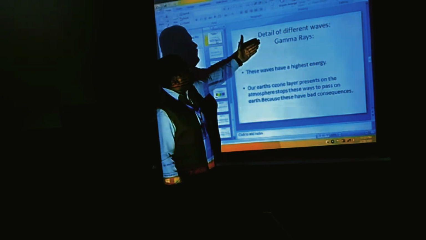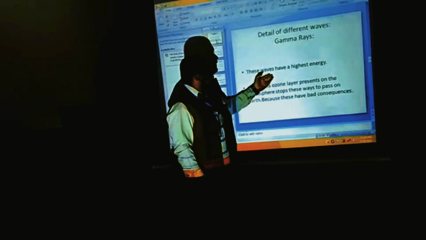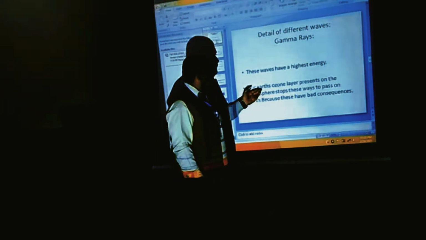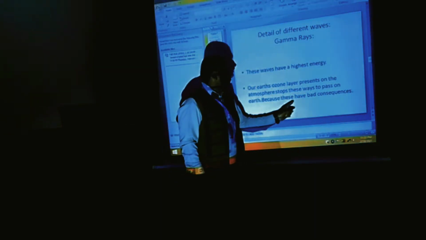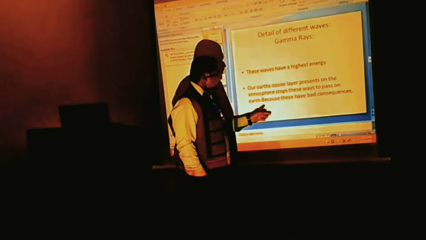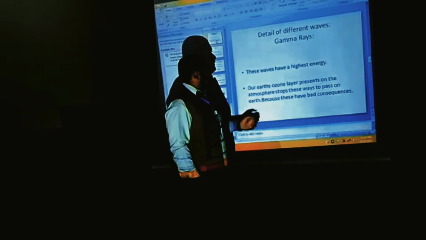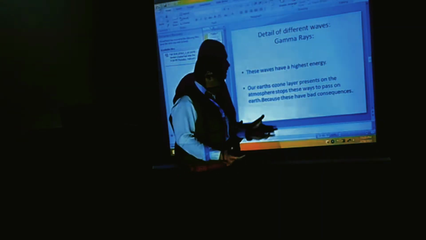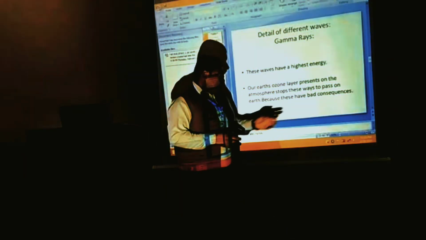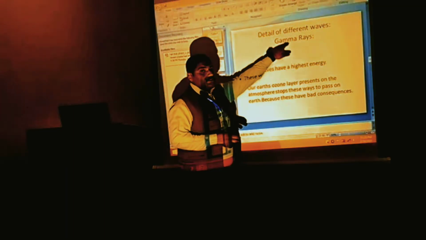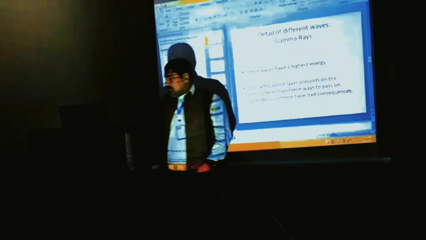Here is the detail of different waves. First of all, we will discuss gamma rays. These waves have high energy. Our Earth's ozone layer present in the atmosphere stops these gamma rays from reaching Earth because they have bad consequences.